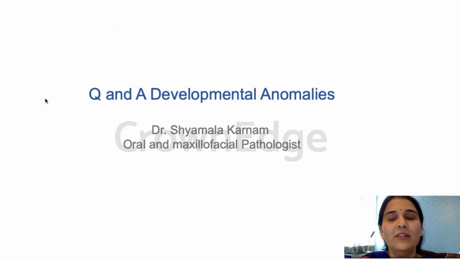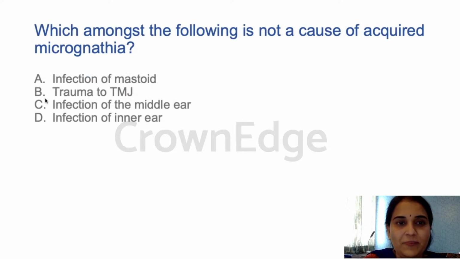Today, we will start with the Q&A session of developmental anomalies, and this will be the last session on developmental anomalies. After that, we will shift to another chapter. So let's begin with the question and answer session of developmental anomalies. First question: which amongst the following is not a cause of acquired micrognathia?